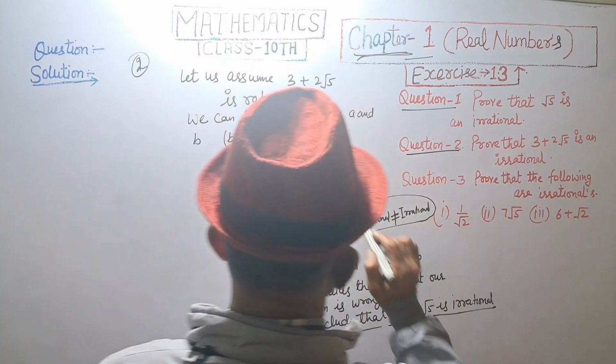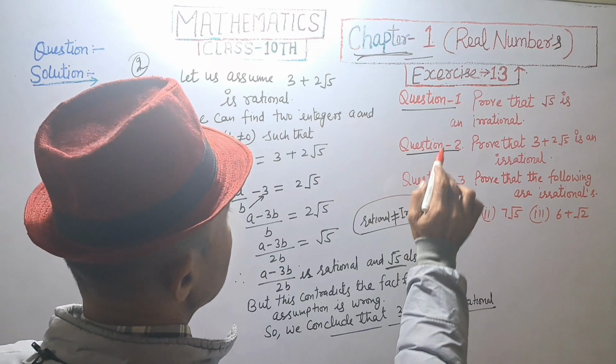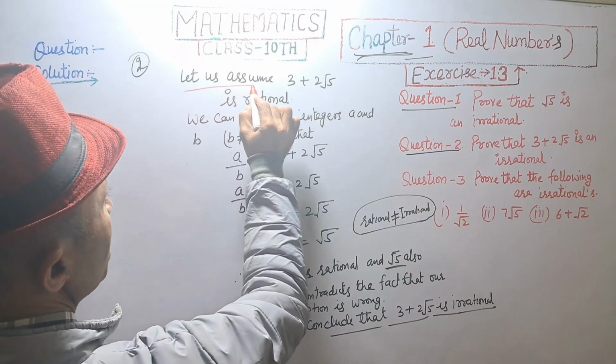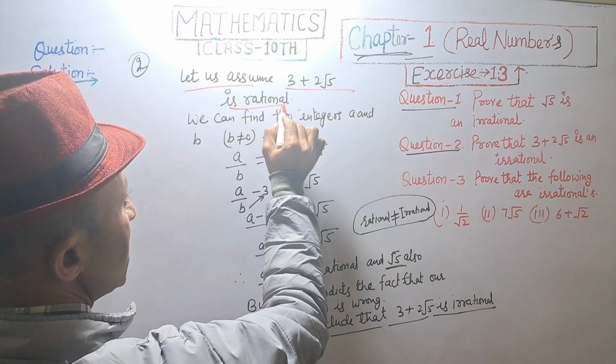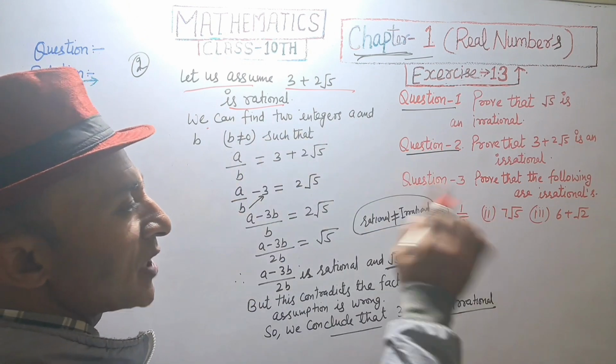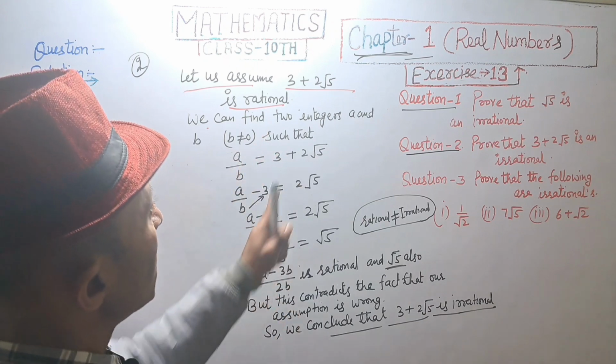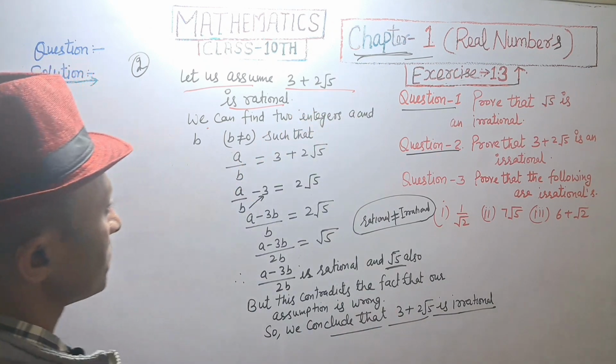We want to prove 3 plus 2 root 5 is an irrational. Let us assume 3 plus 2 root 5 is rational, and we can find two integers, two coprimes a and b, such that b is not equal to 0, a upon b is equal to 3 plus 2 root 5.